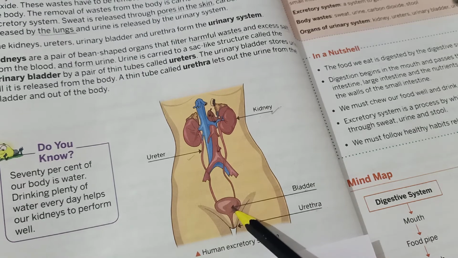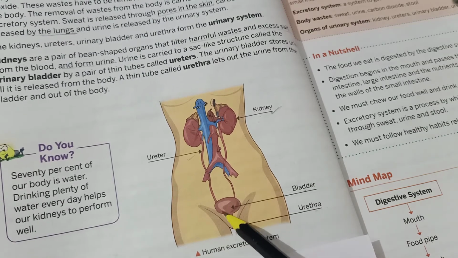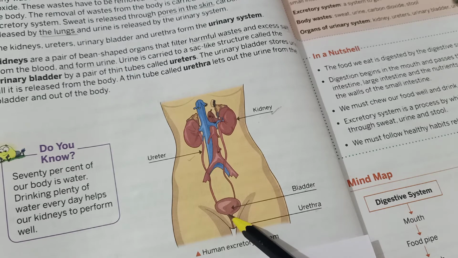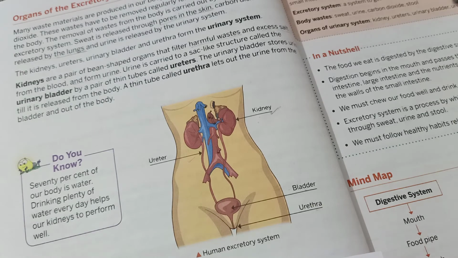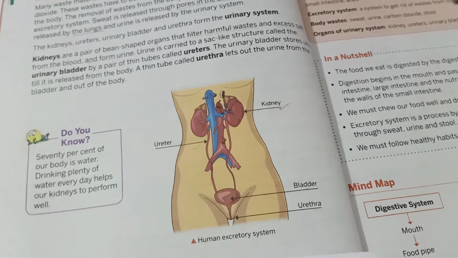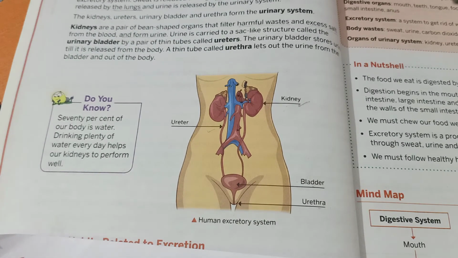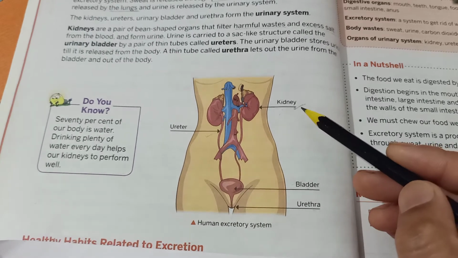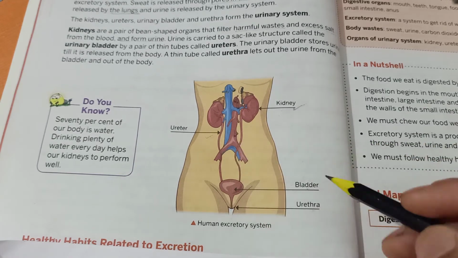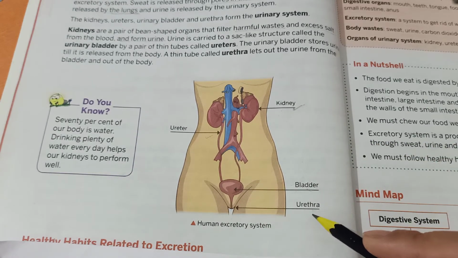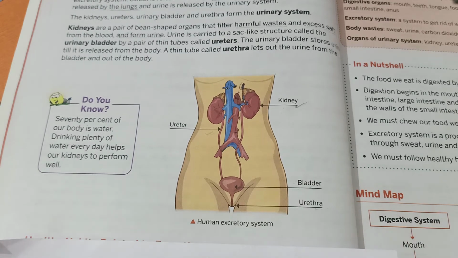And when our urinary bladder gets filled with urine, it needs to be thrown out of our body, otherwise this urinary bladder will burst. Therefore, when the bladder gets filled by urine, the urine will be thrown out of our body with the help of, again, a tube-like structure called the urethra. So from the urethra, urine is thrown out of our body. So what you have to remember over here is that our excretory system is made up of four different organs. They are kidneys, ureter, urinary bladder, and urethra. So this is all about the organs of the excretory system.